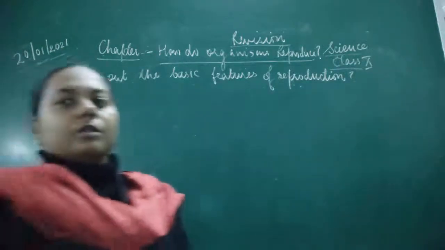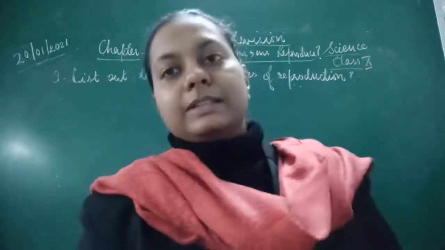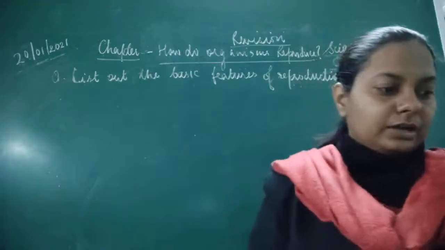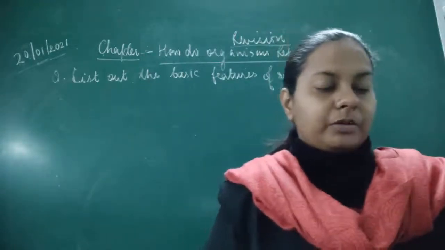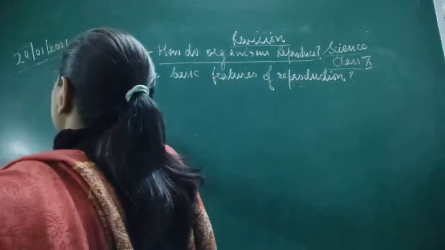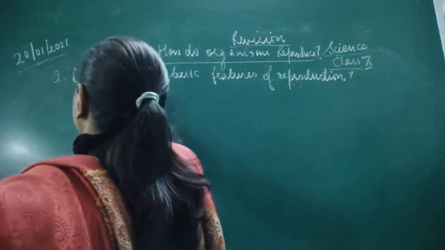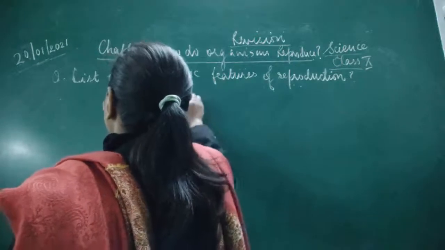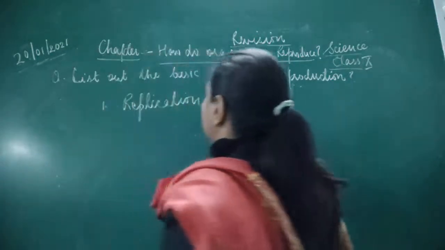We have to study the basic features of reproduction. What are the basic features? The first one is replication of DNA.